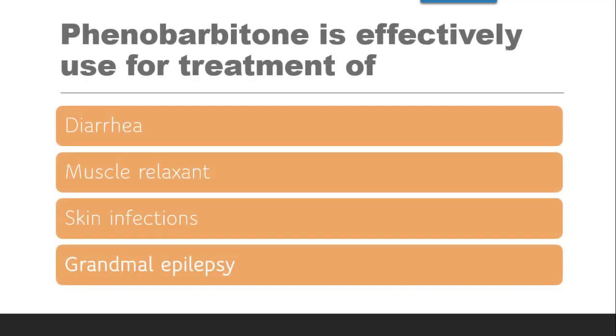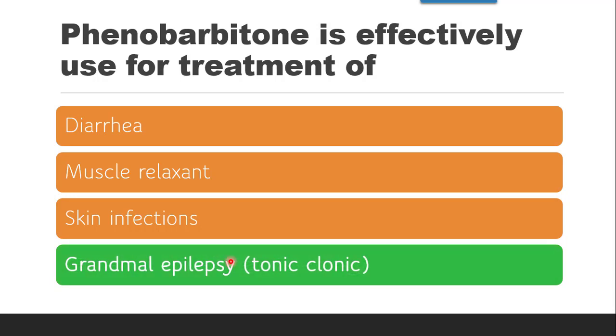Next question is, phenobarbital is effectively used in the treatment of. The conditions given are diarrhea, muscle relaxant, skin infection. So obviously diarrhea and skin infection have nothing to do with the CNS. So remaining are muscle relaxant and grand mal epilepsy. According to the uses which we have studied and which are included in the link given in the description box, the same video, the correct answer is grand mal epilepsy, which is also known as tonic-clonic convulsions.